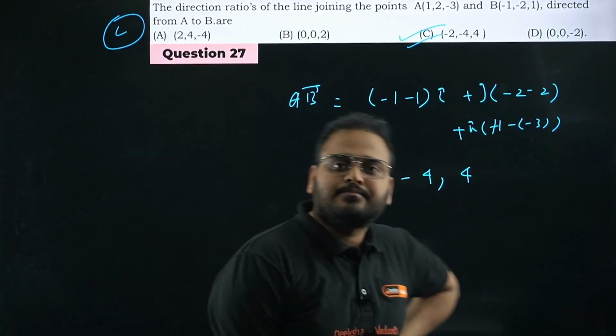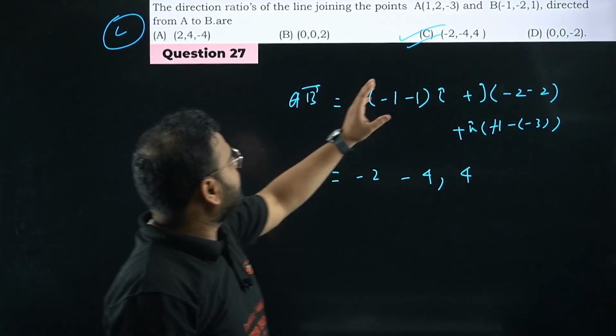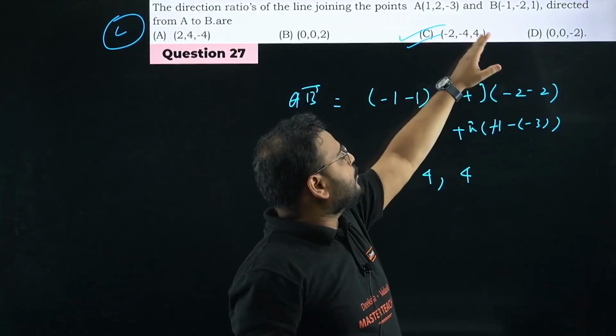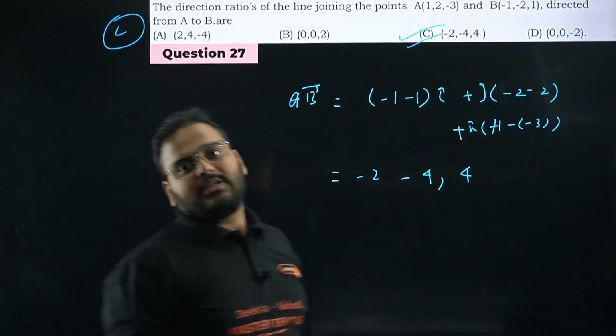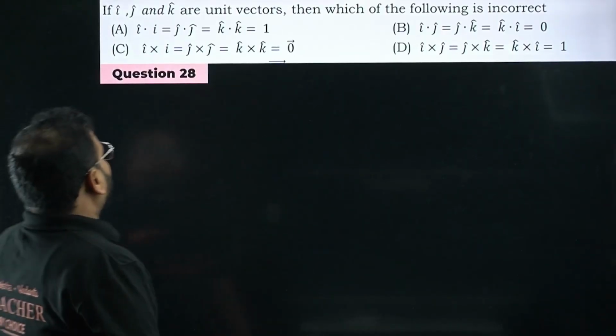Option C is correct. Okay, that's how you write the ratios. From where to where? Minus 1 to 1, right? From A to B, no? So you write this one minus this one. Please check. Okay. Question number 28 now.